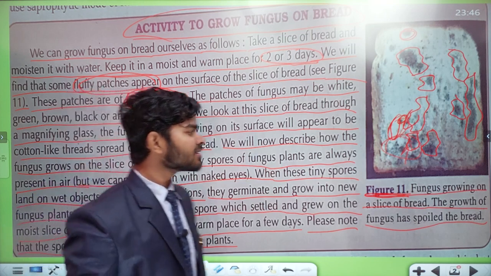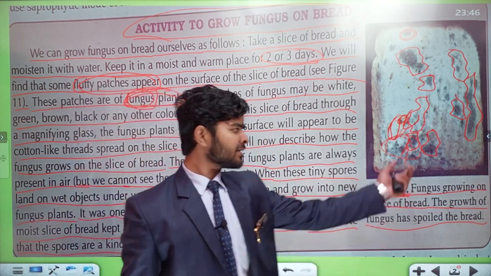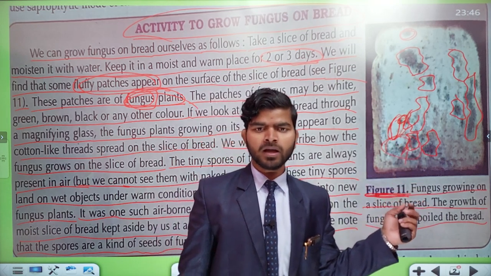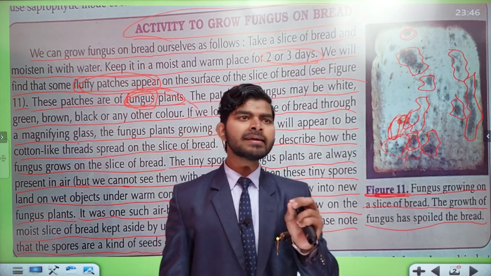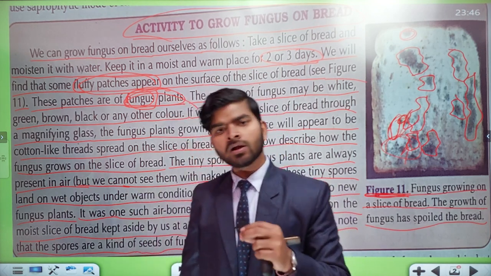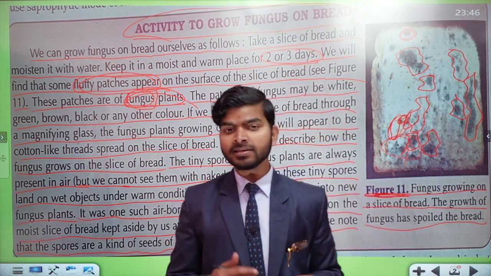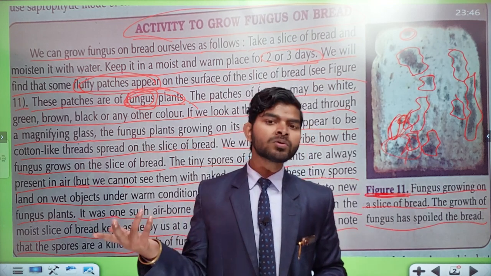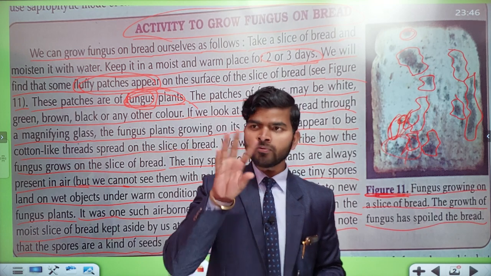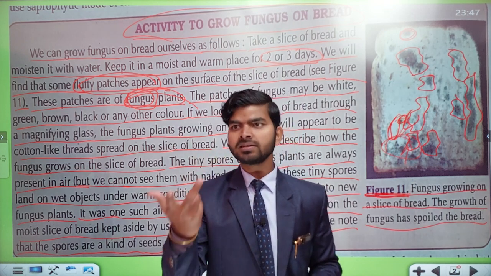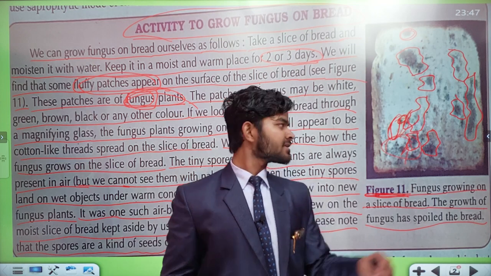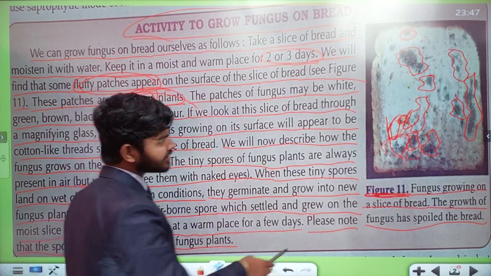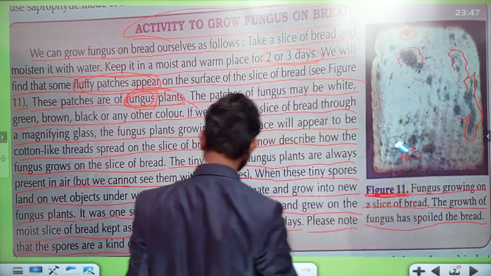Just like when you sow seeds, plants grow easily, the spores, that means the seeds of fungus, are present in the environment, and after settling on this bread piece, fungus easily grows over it.